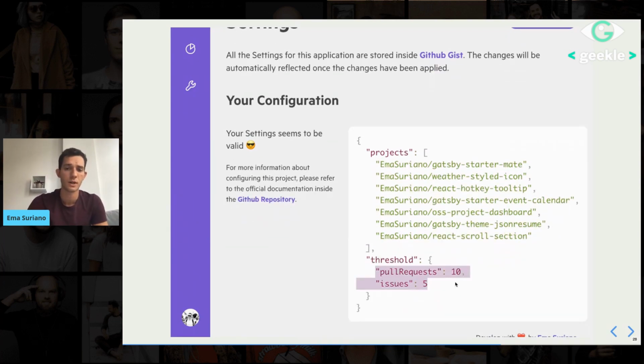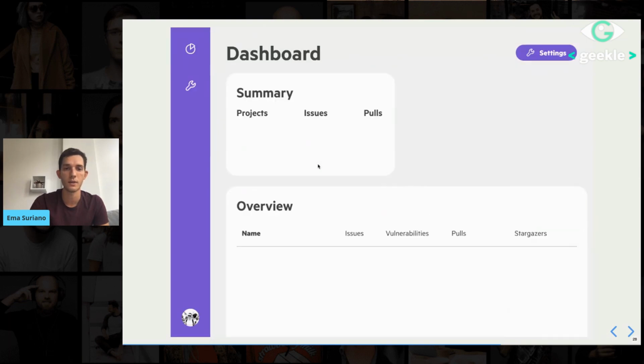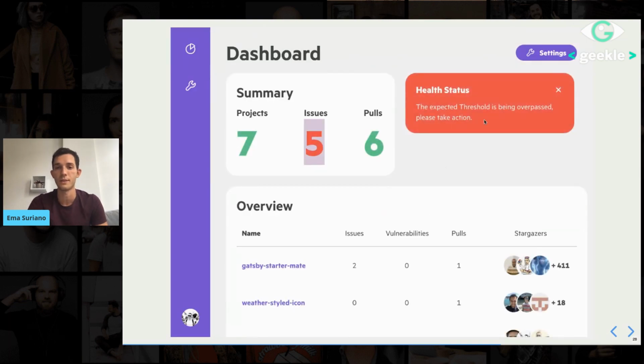And then the thresholds are in case you want to set some kind of warnings, like, okay, if I have more than 10 PRs, then notify me or tell me that something is wrong. That's why my issues here are 5. And then here the color is red, and the expected threshold is overpassed. Please take an action. I have to do that after, but yeah. So that's pretty much what the project does.